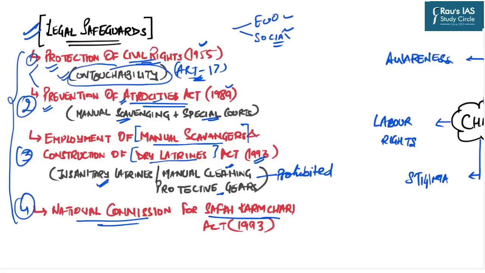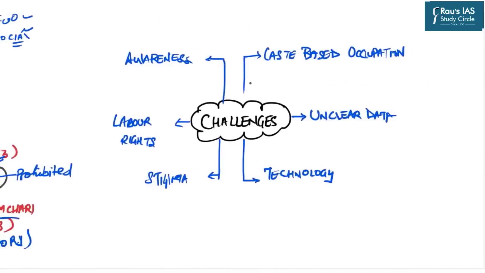Now this commission was tasked to overall coordinate all the aspects which are associated with the prohibition of manual scavenging. The main task of this body was to study various schemes, to recommend various schemes, and to recommend certain changes in the laws which are dealing with all these things. However, the present status of this particular body is that presently it is a non-statutory body. Now this is very important. So these are the legal safeguards which are available in order to curb the menace of manual scavenging. Now we shall look at the existing challenges.